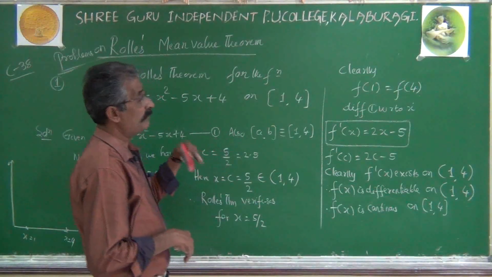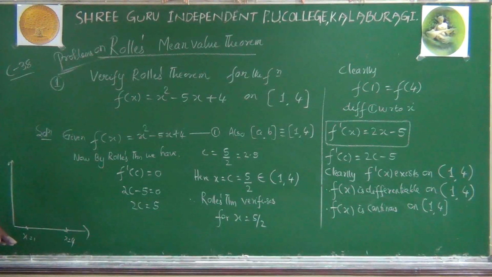Parabola with the square of x means the shape will be symmetrical to a line parallel to the y-axis. So that's not concerned in detail. It's definitely a parabola. Now on this interval there is a curve, and especially at point x equal to 5 by 2, at this point there is a tangent parallel to the x-axis.